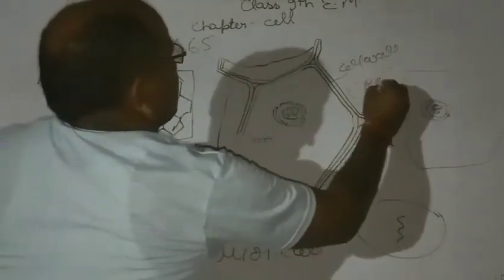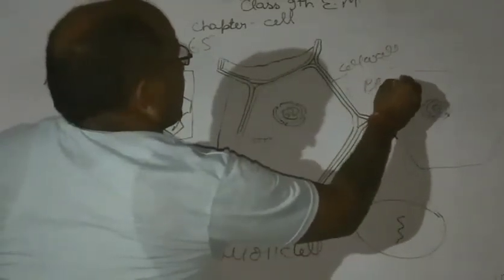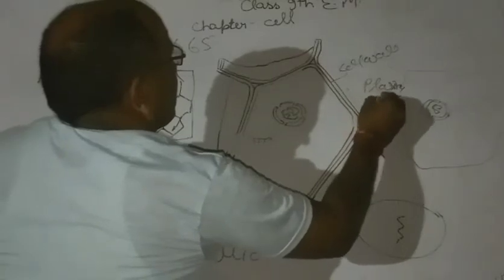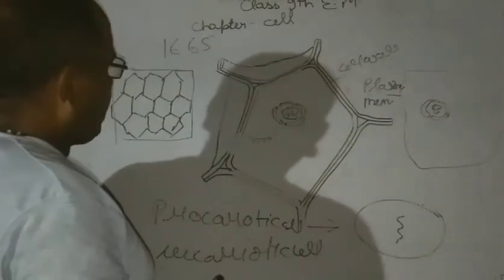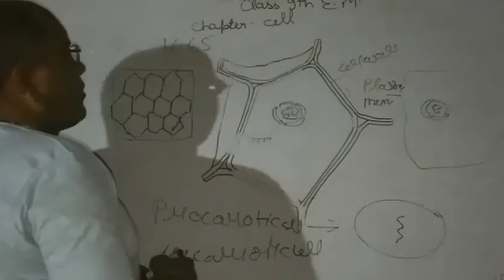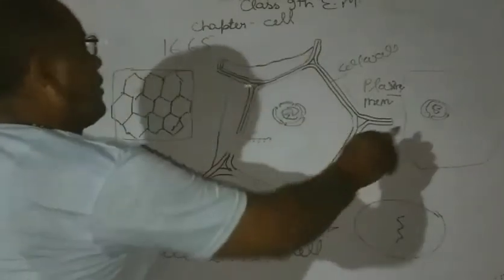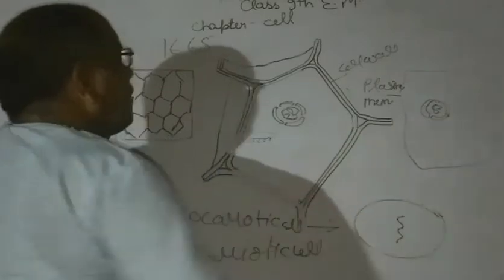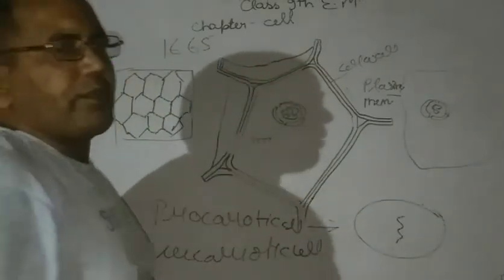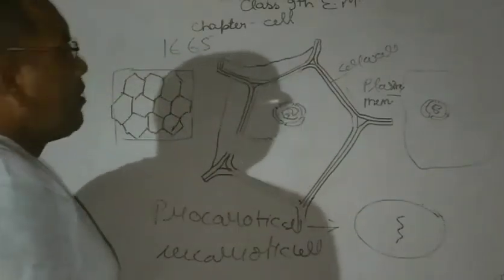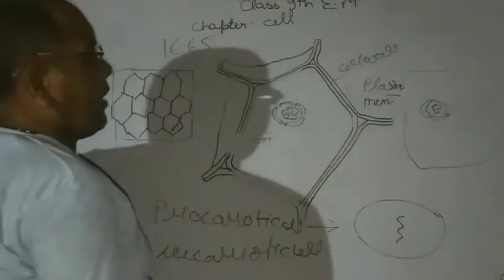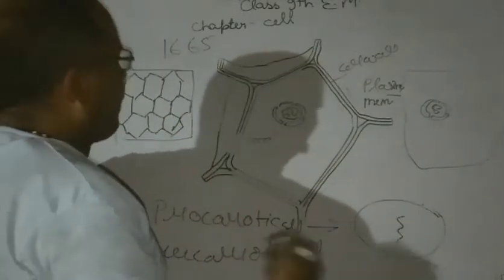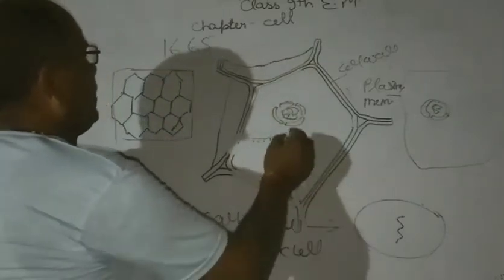This is the plasma membrane. The centriole is present in the animal cell, but the centriole is absent in the plant cell. We can say the plant and animal cells are different in the following ways.